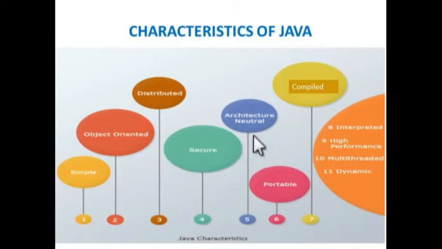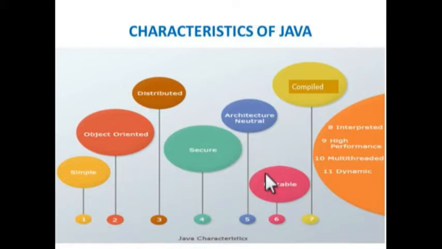The next one is architecture neutral. That is, the Java language is platform independent. We can use the code on any platform. You can develop your code on a Windows platform, compile it, and then keep that code on Linux software and execute it. So it does not depend upon the architecture of the system.